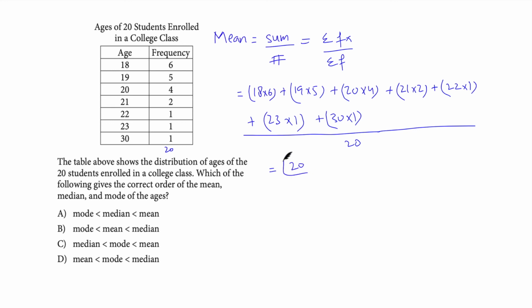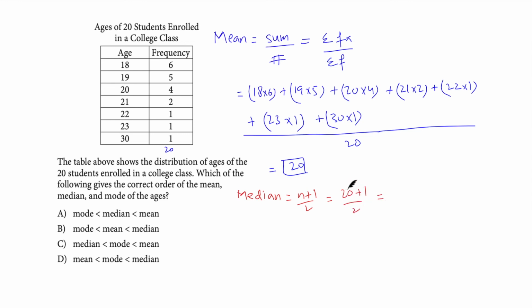Okay, this is our mean. Let's now calculate the median. Median is the middle value. You know how to calculate the middle value of a group data. The formula remains the same, n plus 1 divided by 2. We've got 20 values, 20 plus 1 divided by 2.